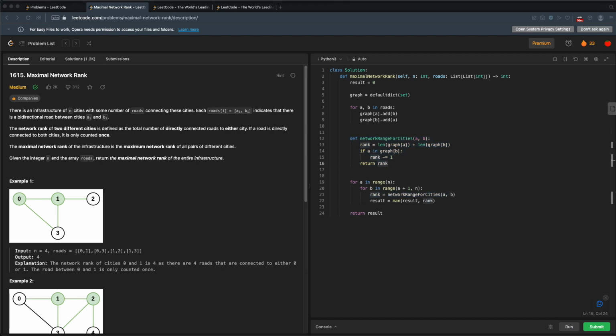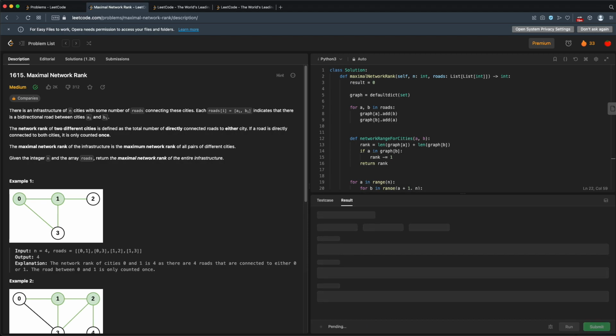Okay, the other two things that I can think of. One is that length thing we talked about. The other one is this max. So we can replace this max with our own calculation. Sometimes it's a little bit better. So result will equal result if the result is currently greater than our rank. Otherwise, we'll replace it with our rank. So this is doing the same thing that the max function does. We're just doing it on our own. All right, result if result is greater than rank. Okay.